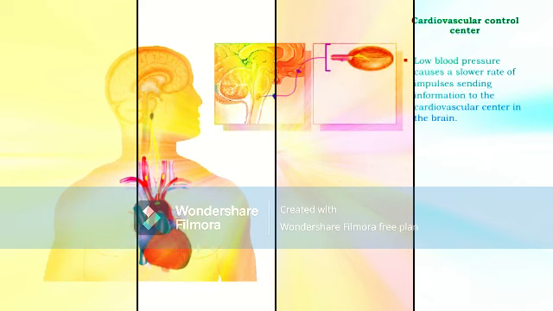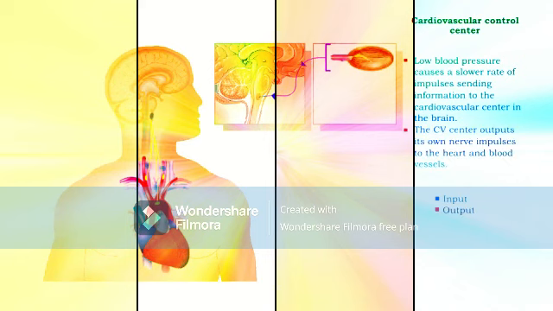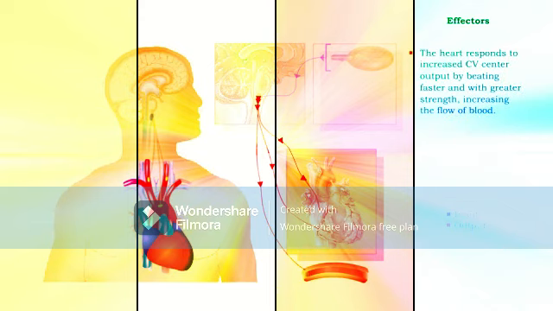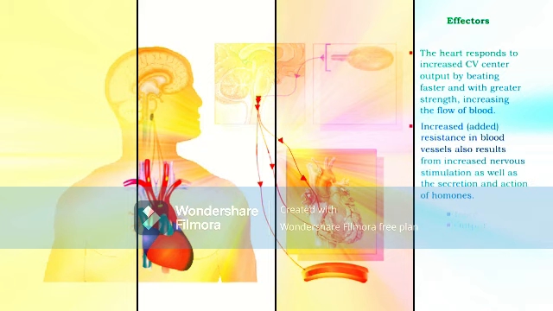When blood pressure drops, the slower rate of impulses from the baroreceptors conveys this disruption to homeostasis to the CV center. The CV center sends its own nerve impulses out to the heart and many of the blood vessels. The heart starts to beat faster, sending blood to the arteries at a faster rate. It also beats with greater strength, sending greater amounts of blood to the arteries with each beat. The nervous signals from the brain also signal secretion of hormones that constrict blood vessels, increasing their resistance.